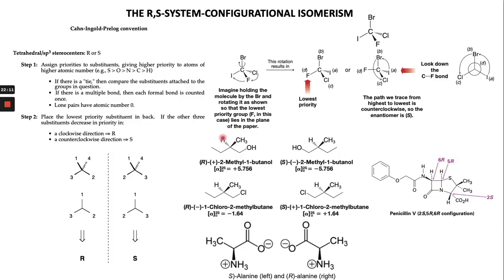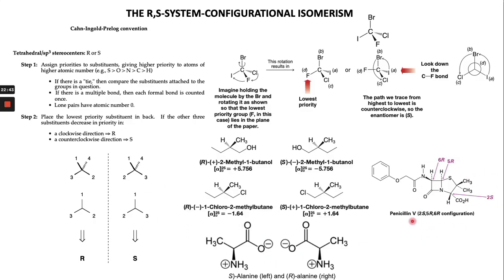Now in the same way, the two molecules which are enantiomers are non-superimposable mirror images. So one has R stereochemistry and the second one has S. So if one molecule is R and the second one is S, they are enantiomers to each other. The only difference is the stereochemistry at the stereogenic center.